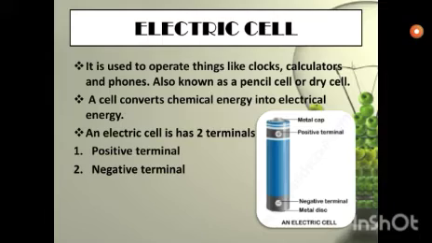An electric cell is also known as the pencil cell or the dry cell. It is used to operate things like clocks, calculators and phones. A cell converts chemical energy into electrical energy. So this is the electric cell which is present in torches and various devices in our home. An electric cell has two terminals: the first one is the positive terminal and the second one is the negative terminal. As you can see in the picture, the metal cap is the positive terminal, whereas the metal disc is the negative terminal of an electric cell.